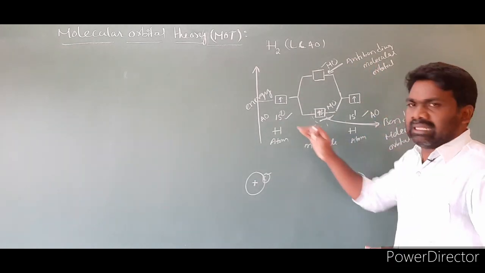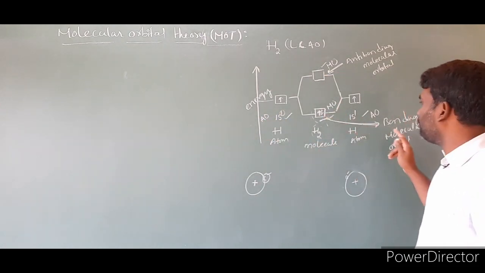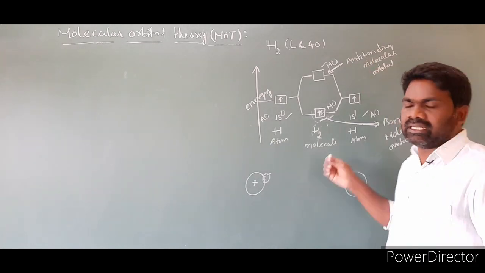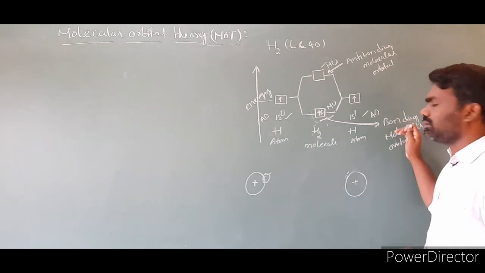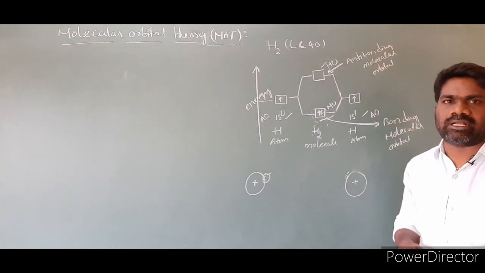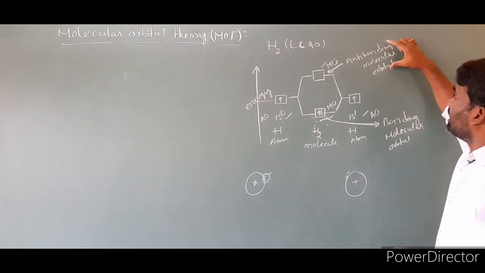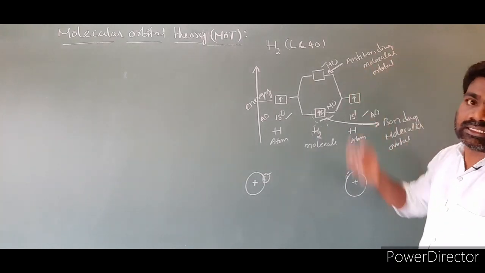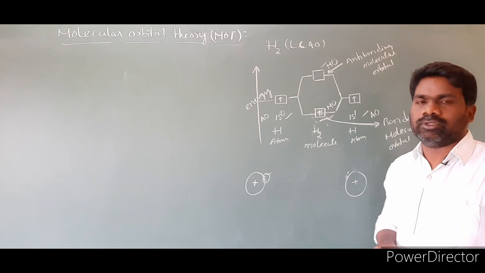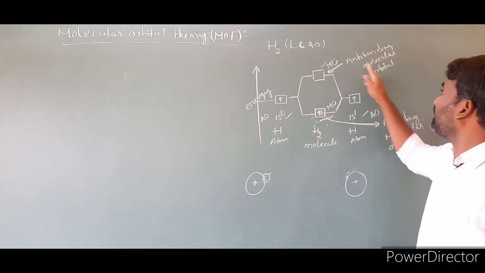Two atomic orbitals are combined to form two molecular orbitals. One is called the bonding molecular orbital, another one is called the anti-bonding molecular orbital. The bonding molecular orbital has less energy when compared to the anti-bonding molecular orbital. Another important point: anti-bonding is high energy, and high energy means less stable. The bonding molecular orbital has less energy, so it is more stable. So, the bonding molecular orbital is more stable than the anti-bonding molecular orbital.